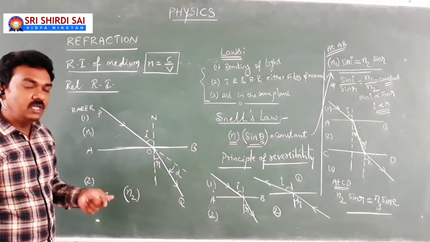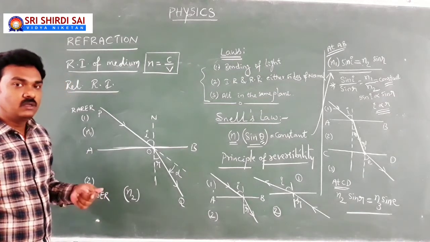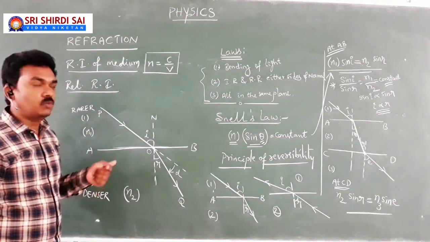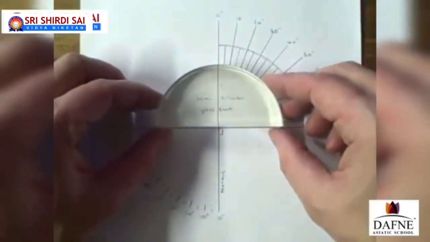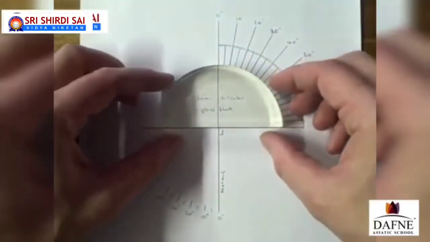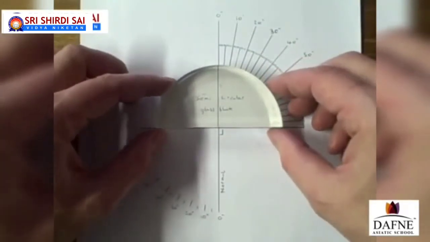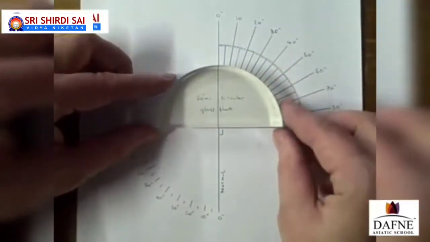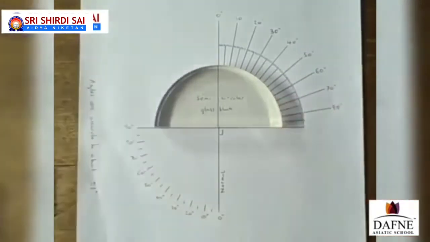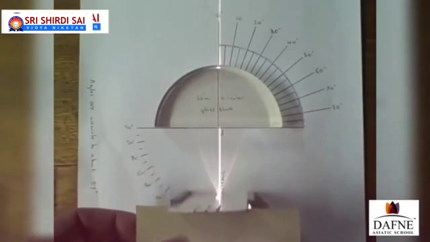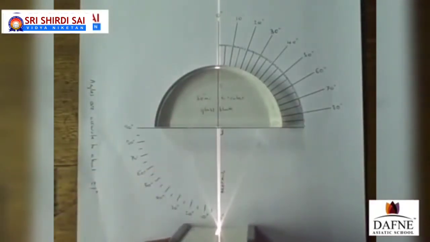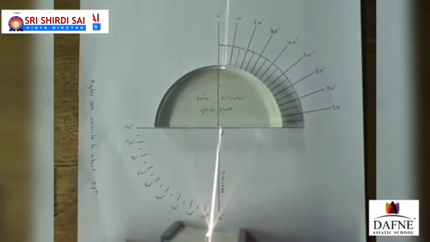Just before entering into the different visual phenomena due to refraction of light, let us see a small activity to prove the Snell's law experimentally. You have to arrange the glass slabs, which is a semicircular glass slab, on the paper as shown in the figure. Earlier to that, you need to take the measures of angles using a protractor on the paper as shown in the figure. Now you can see a spotlight is allowed to travel through the glass slab, which falls at an angle 90 degrees to the semicircular glass slab. Means the light falls on the surface of the glass slab perpendicular to the interface.